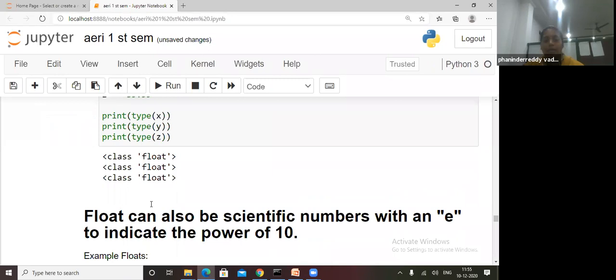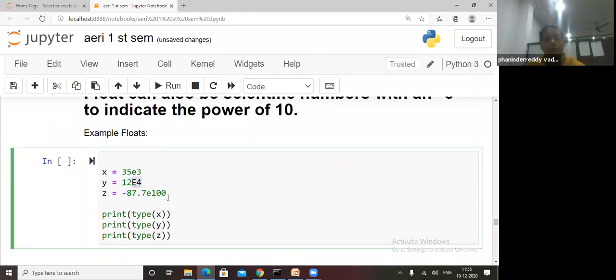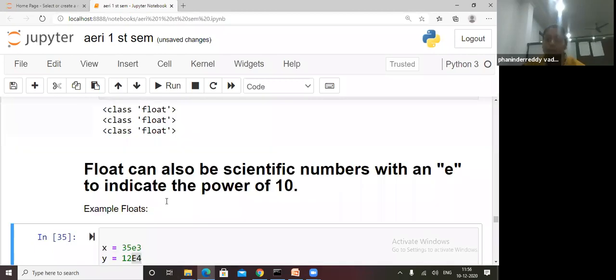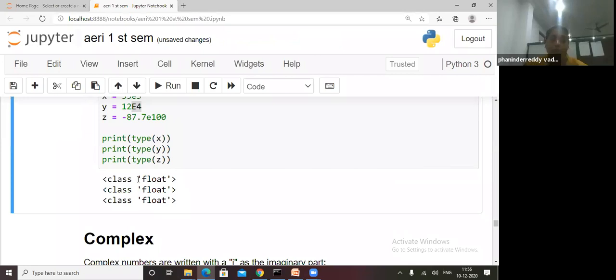And in floating values, there can be an e. Does anyone know about e? E means exponent, and when we declare e, it goes under floating point. Float can also be a scientific number indicating a power of 10, so this is also one type of exponent.